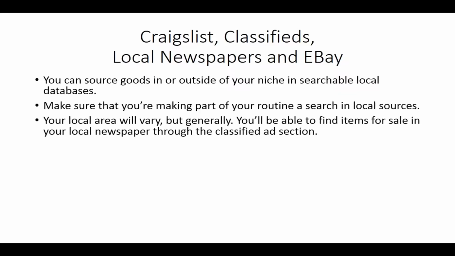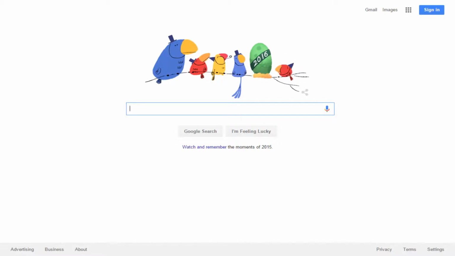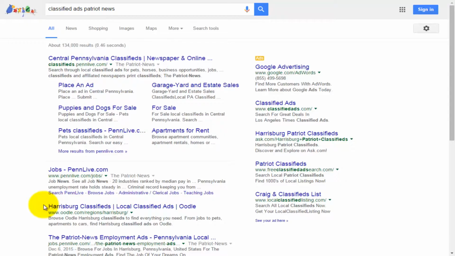Now, your local area is going to vary, but generally, you will be able to find items for sale in your local newspaper through the classified ad section. So let's take a look at how you do that. All this really means in Google is maybe typing in whatever your local newspaper is, and then typing in classified ads. In this particular case, I'm not going to make you watch me type, but I am going to type this in, and I'm going to come right back. And you're actually now going to see that there are classified ads here in search, and all you have to do is go inside of the classified ads section.